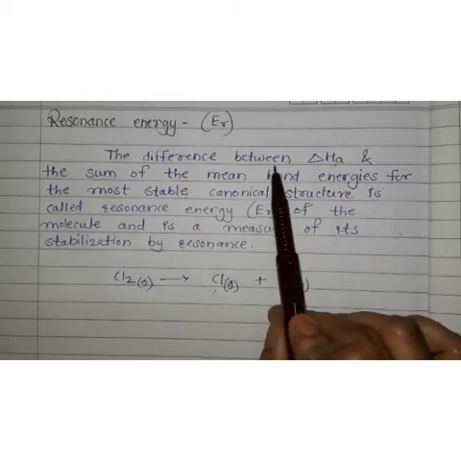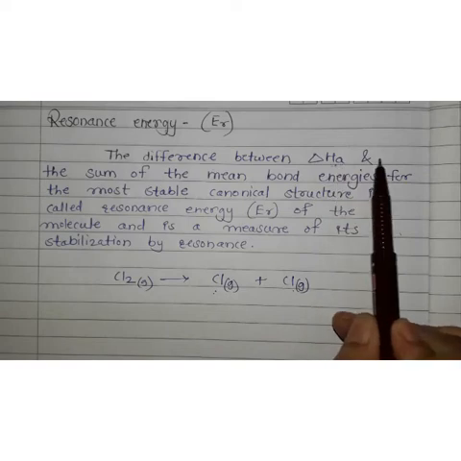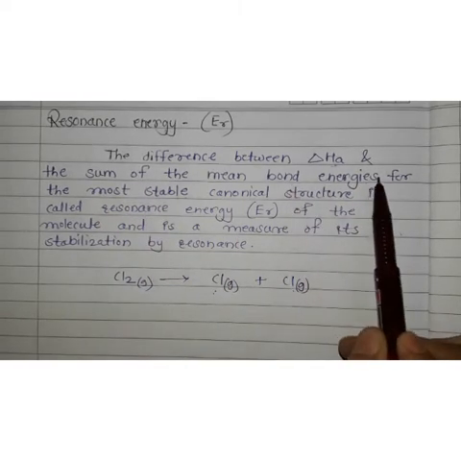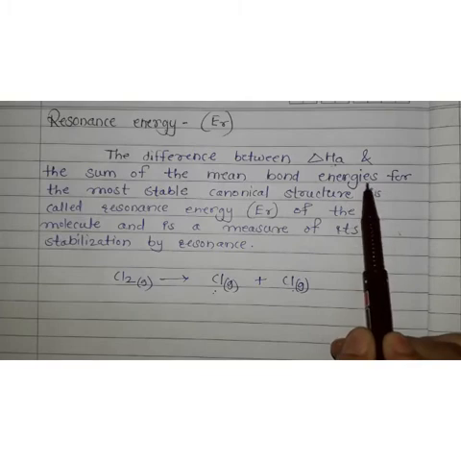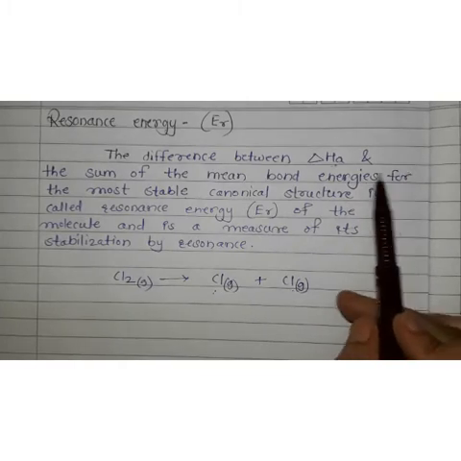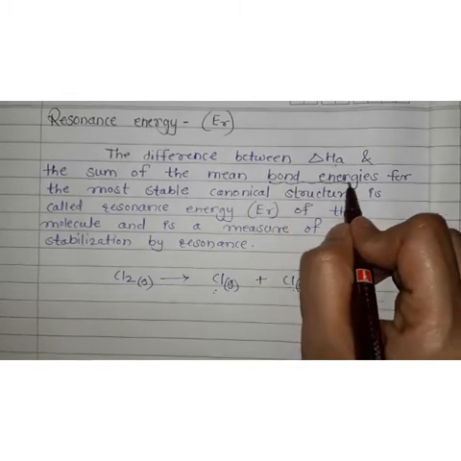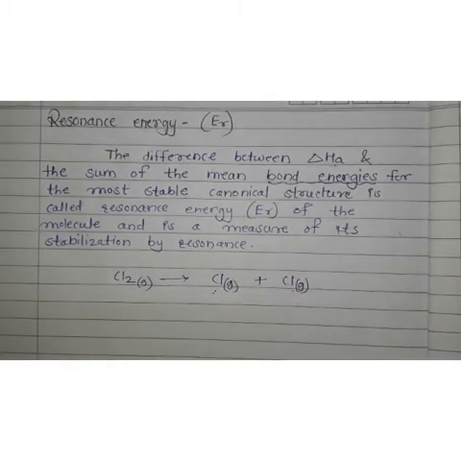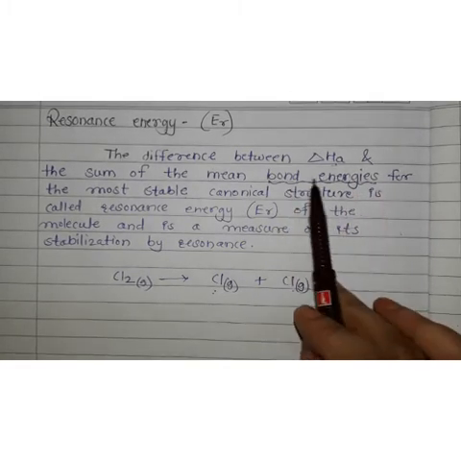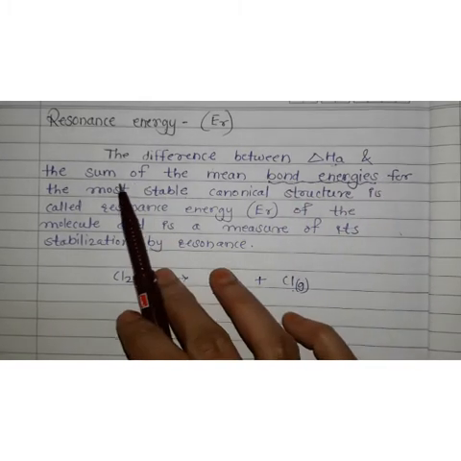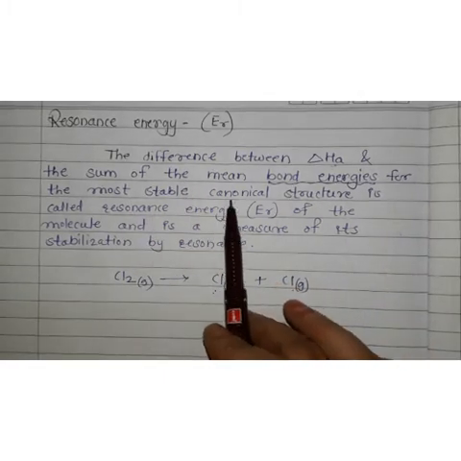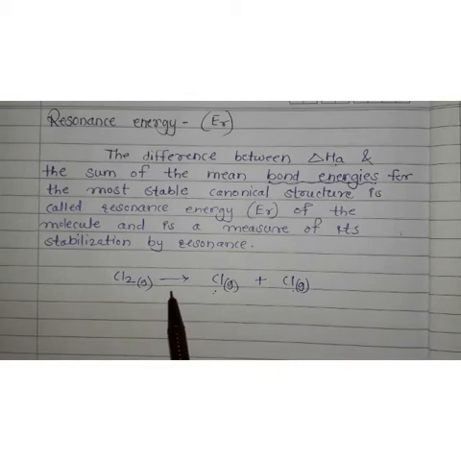So this is the difference between enthalpy of atomization and the sum of the mean bond energies. Now bond energies and bond enthalpies are the same. We have studied bond enthalpies in 12th standard. What is meant by bond enthalpy or bond energy? It is the energy required to break a particular bond in 1 mole of gaseous molecule to produce gaseous free atoms or radicals. This is the sum of mean bond energies for the most stable canonical structure.